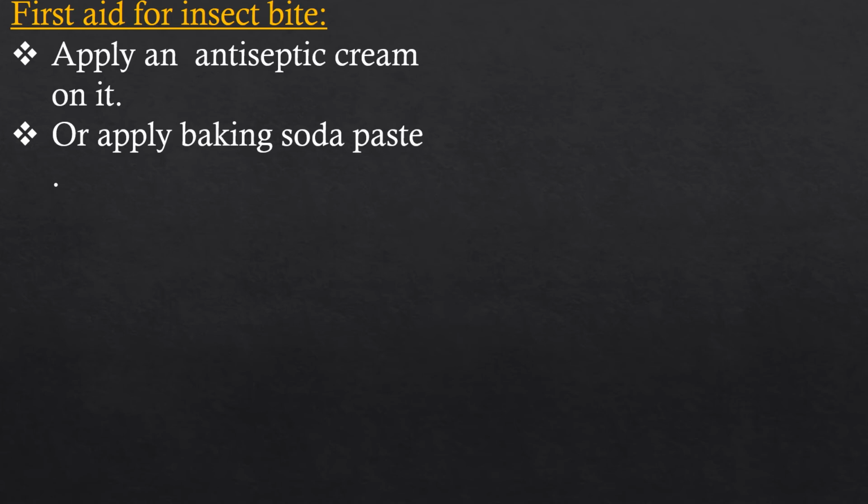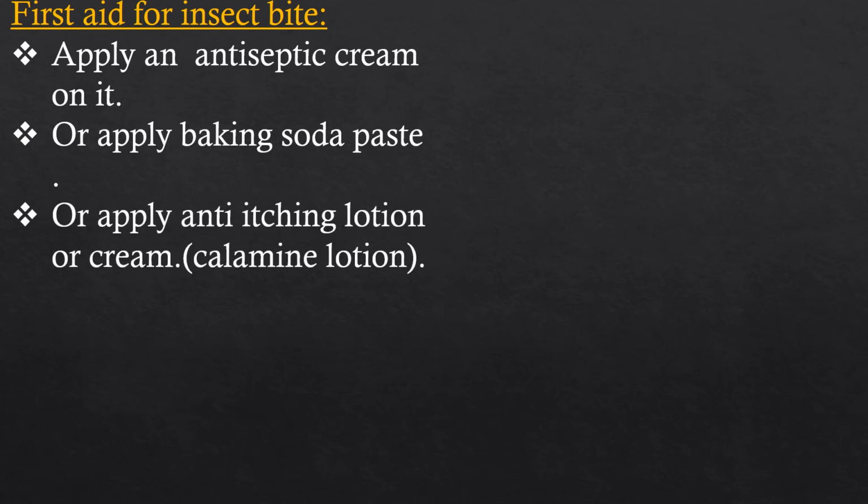Children, do you know in our kitchen we use baking soda for some food items. That's why we take a pinch of baking soda, make a paste and apply it where the insect bit. Or apply an anti-itching lotion or cream, that is calamine lotion, on the area where the insect bit.